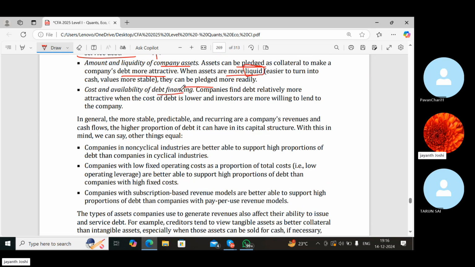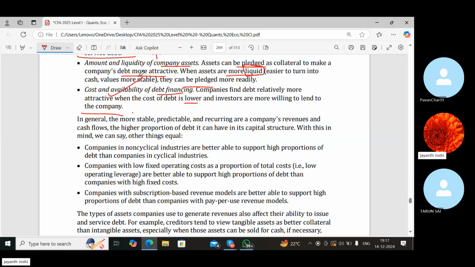Cost and availability of debt financing. See, companies find debt relatively more attractive when the cost of debt is lower and investors are more willing to lend to the company. So companies find debt relatively more attractive.